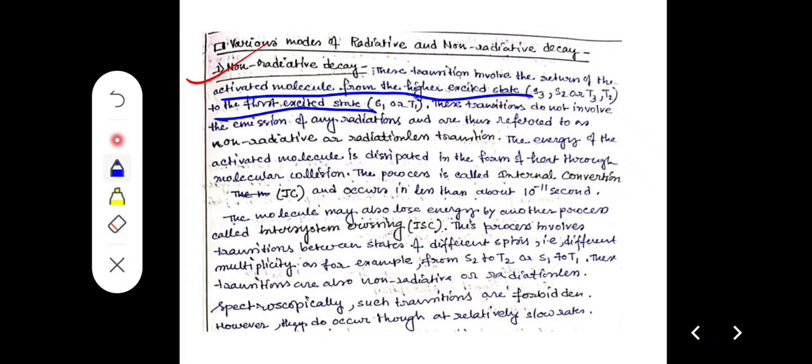But due to this internal conversion and inter-system crossing, no radiation is emitted. So that's why these transitions are termed as non-radiative transitions.